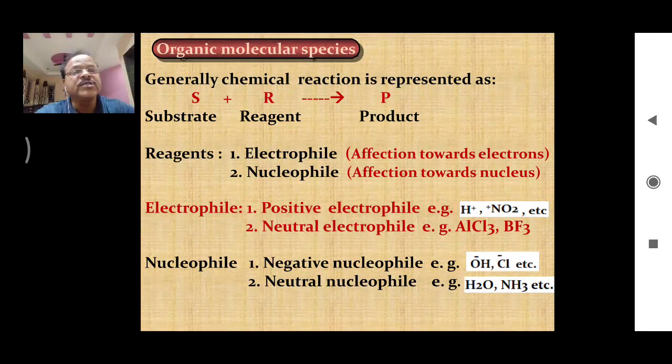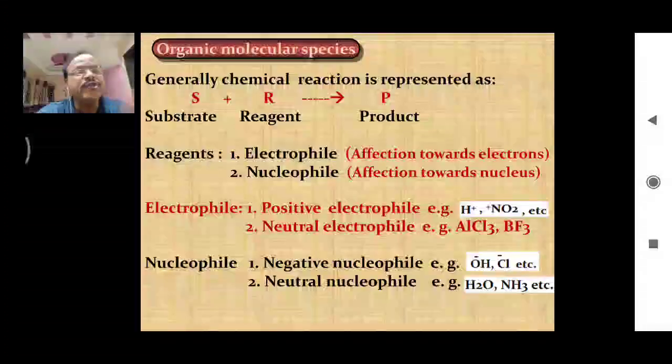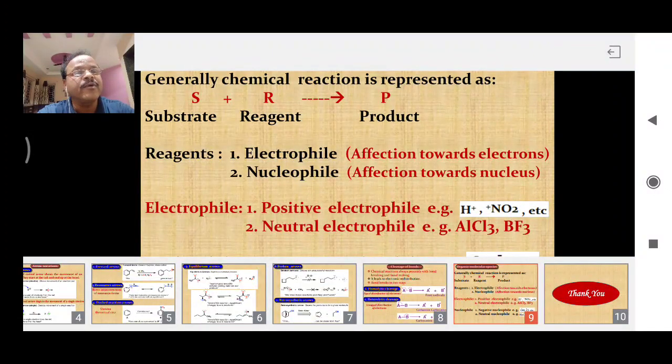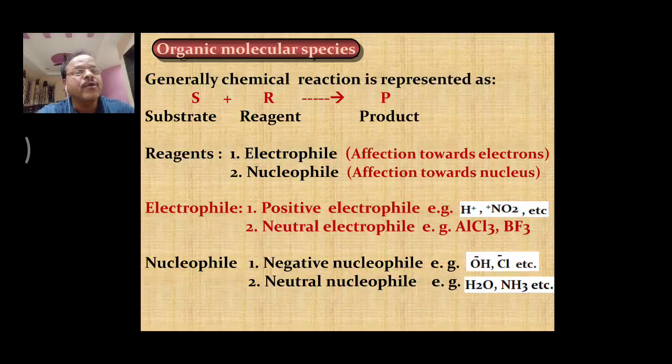So these are the two reagents, electrophiles and nucleophiles. Further, electrophiles are of two types, positive electrophiles and neutral electrophiles. First of all, electrophiles are electron deficient species, so they may be positively charged or they may be neutral. These are examples of positively charged electrophiles: H plus, NO2 plus, etc. And neutral electrophiles are AlCl3, BF3.